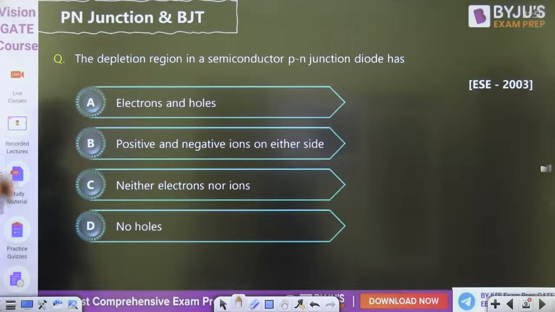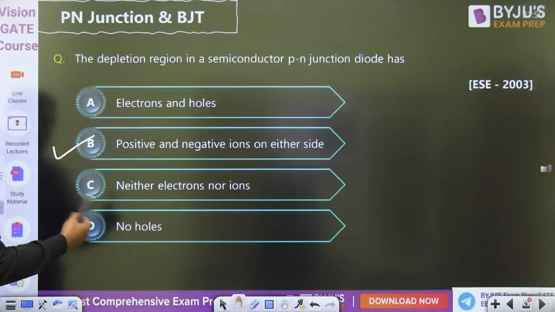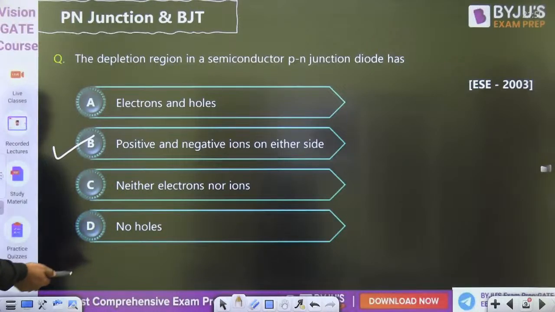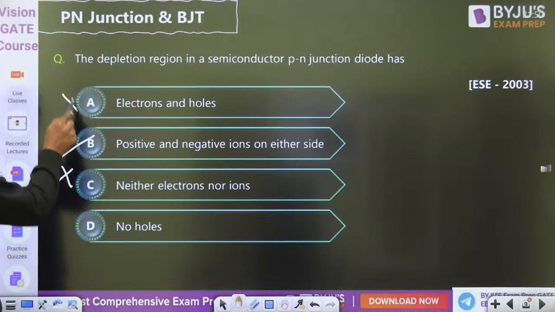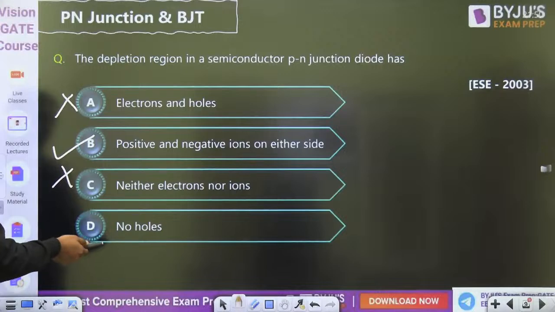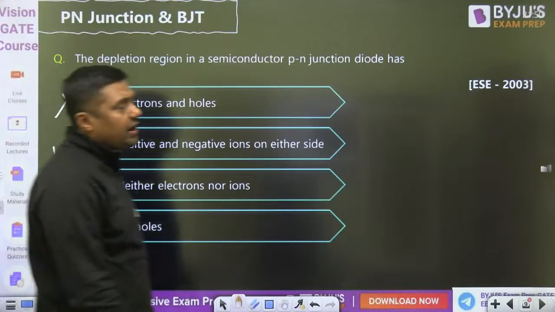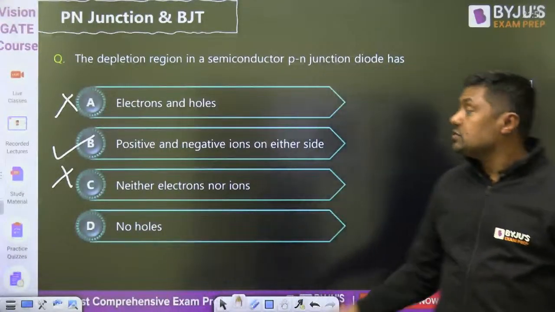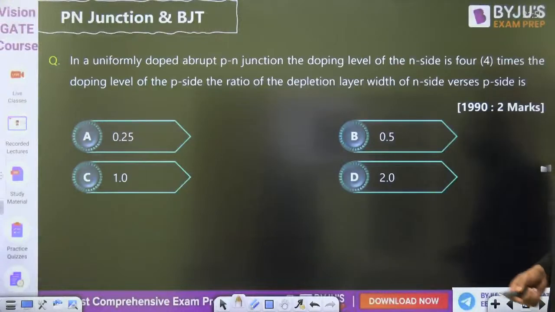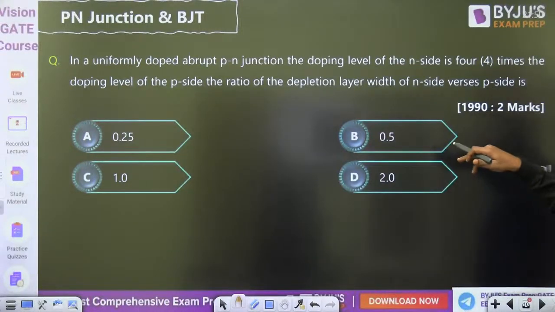Then second one: the depletion region in a semiconductor PN junction diode has what? We have in the PN junction diode the positive and negative ions on either sides, guys. And that is also correct. If it is MSQ, no holes. Yes, there is no mobile charge carriers, neither electrons nor ions. This is wrong. Electron and holes, that is also wrong. But it may be possible that there is no holes, only positive and negative ions on either side. I have chosen this question because of MSQ.